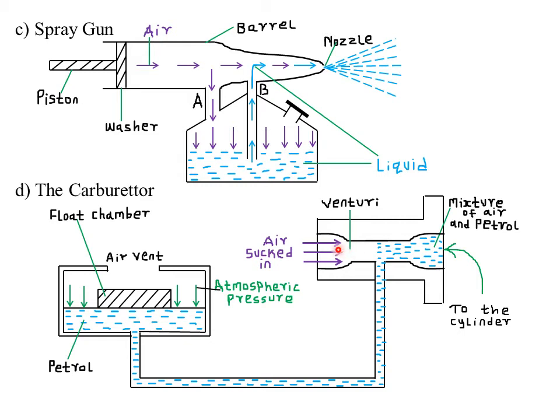Remember, if air is moving inside the venturi at very high speed, maybe you may be wondering what a venturi is. A venturi comes from the word venturimeter. That is a venturi meter. This is just a device used in measuring the volume flux of a fluid.